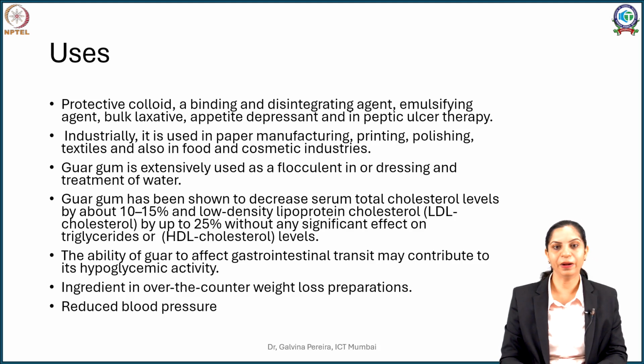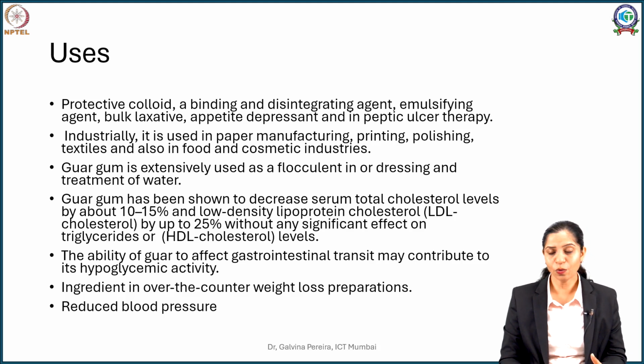It is an excellent binding and disintegrating agent. Now being a viscosity imparting agent, it's used in paper manufacturing, printing, polishing, foods, and also in cosmetic industries, where it acts as a stabilizer as well as a viscosifier.